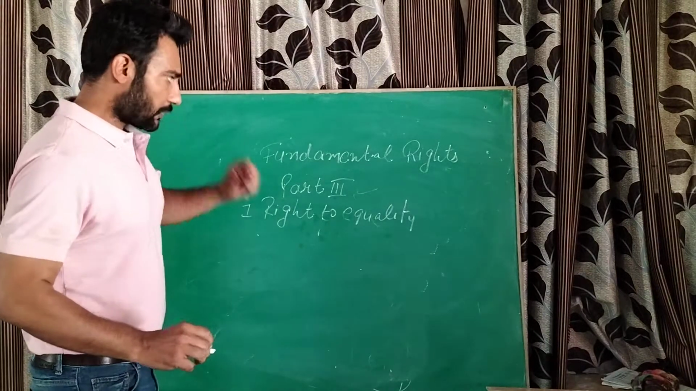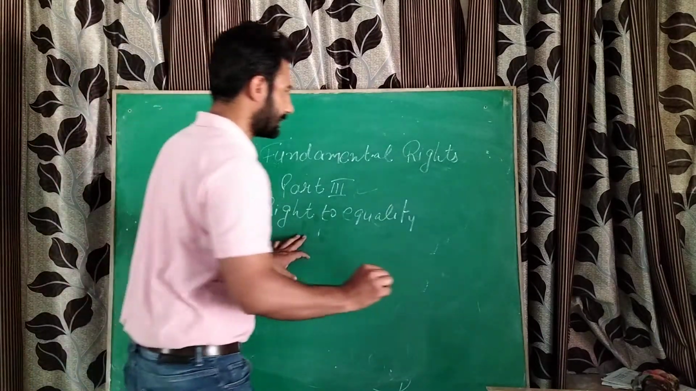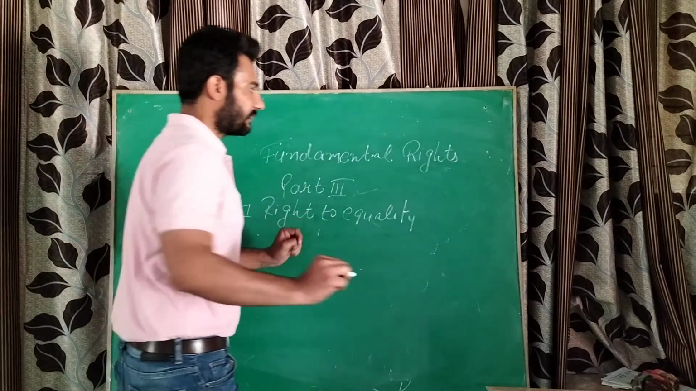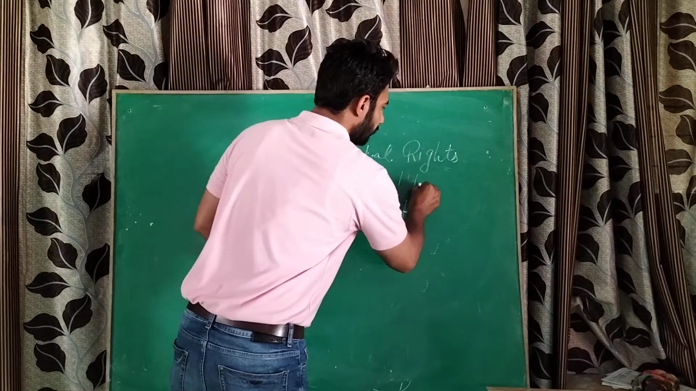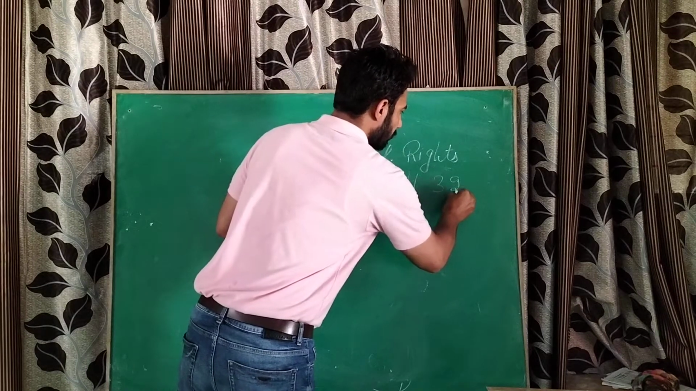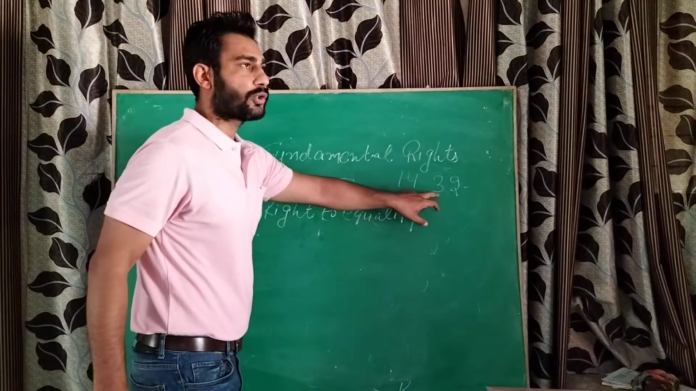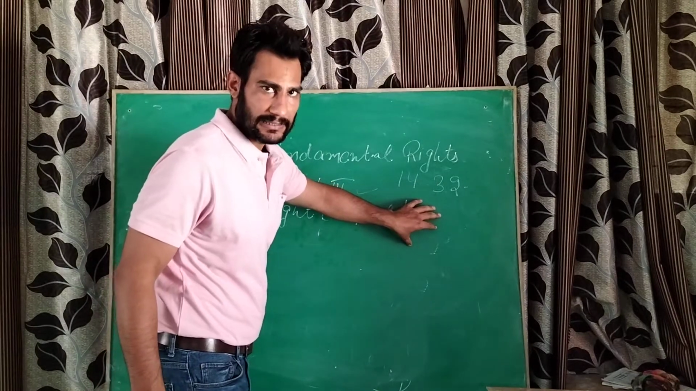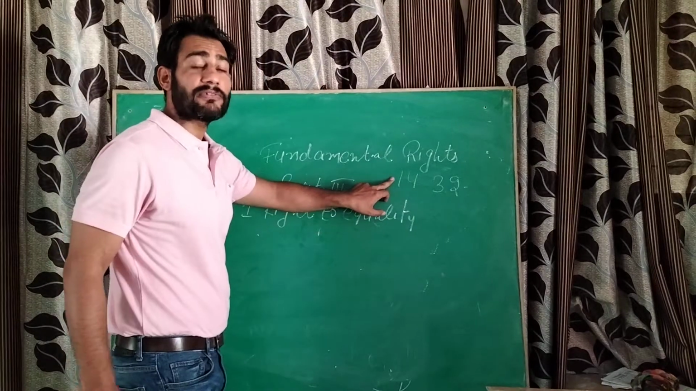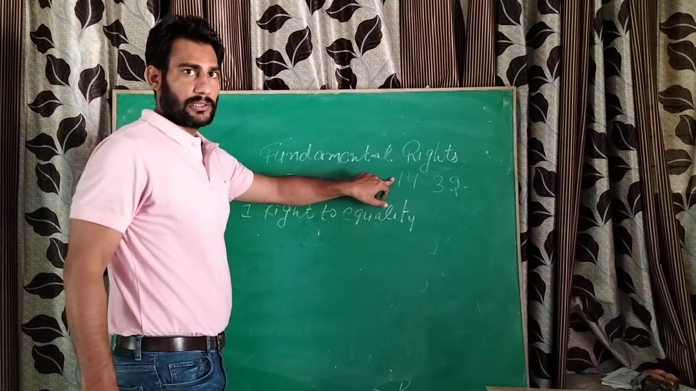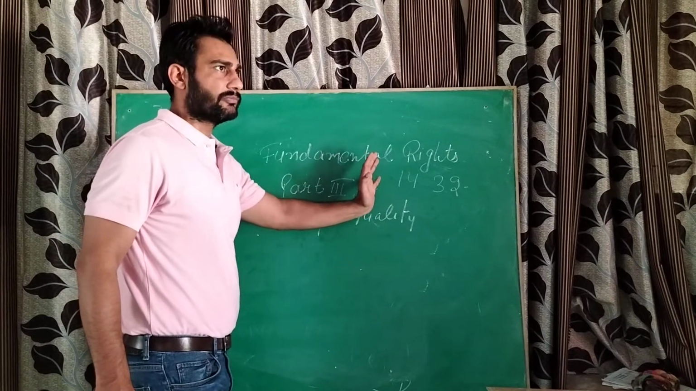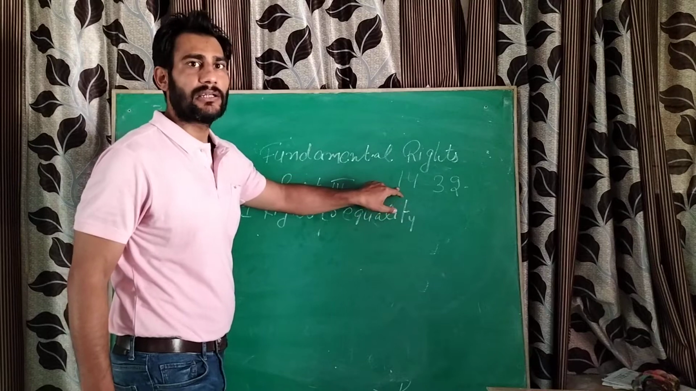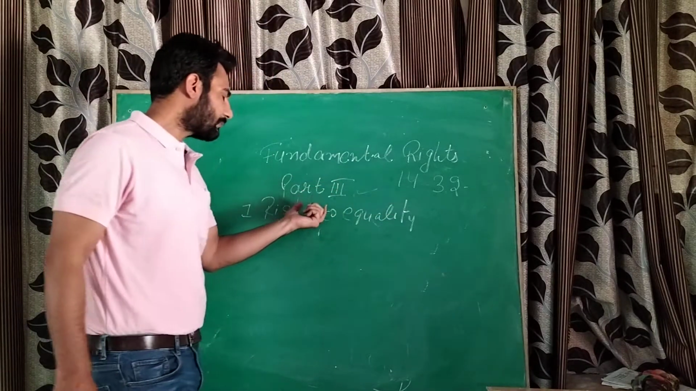One of the most important things I skipped: we have 395 articles in our Constitution, and fundamental rights are given in Articles 14 to 32. Article number 14 to 32 deals with the fundamental rights. Got it? This is also a very important question: name the articles which deal with the fundamental rights.